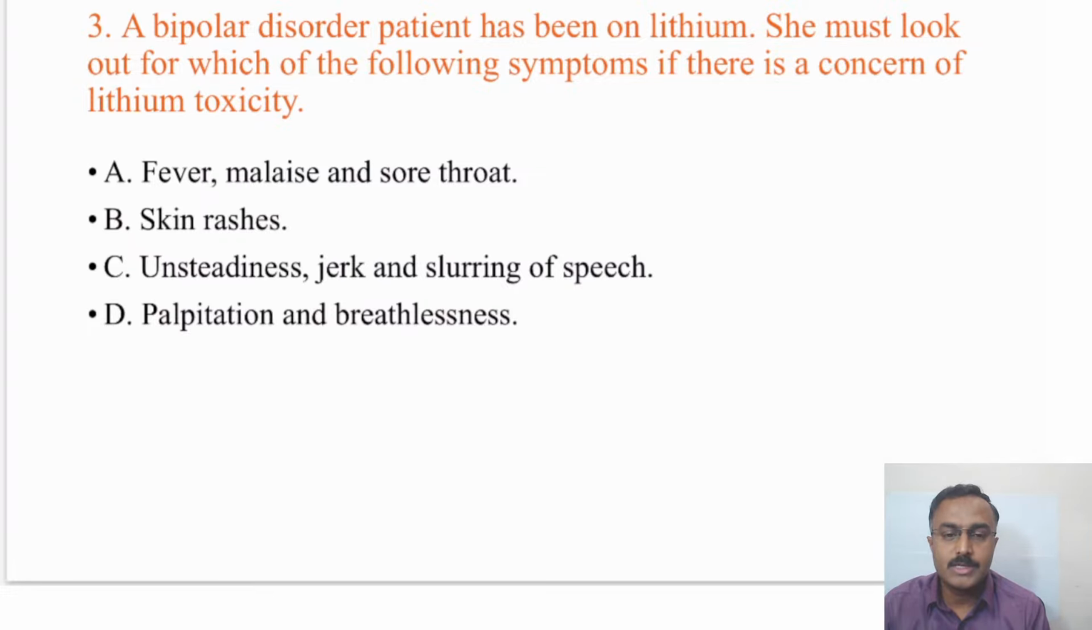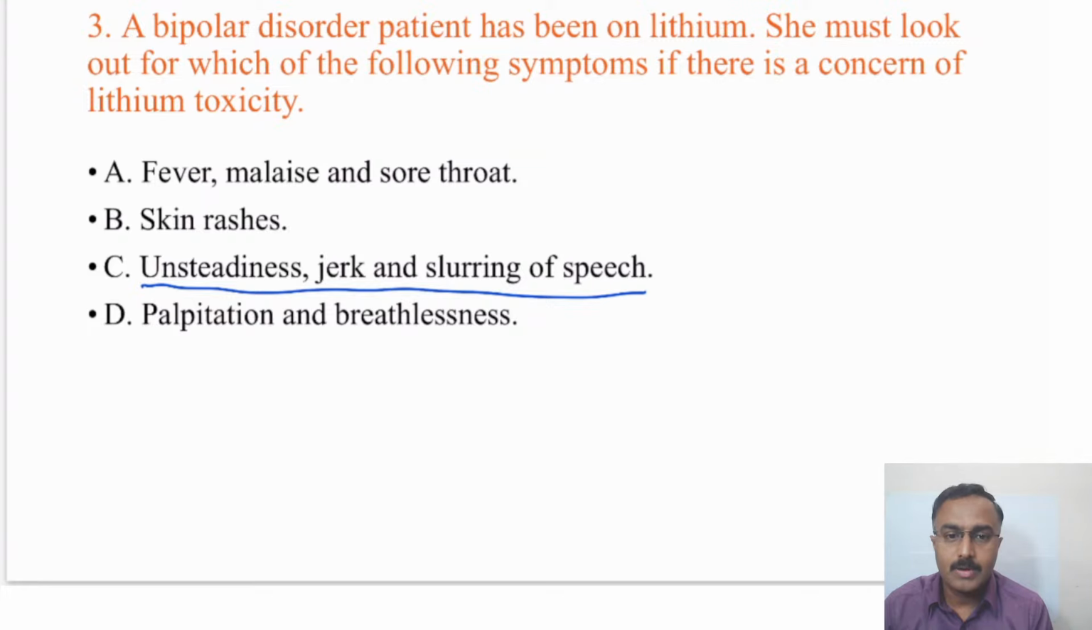So lithium toxicity occurs when the level goes beyond 1.5. Here the answer is unsteadiness, jerky movements or slurring of speech, that is ataxia, tremors. Remember, tremors occur at the therapeutic level itself, so that shouldn't be considered a toxicity. But coarse tremors, yes. Manu has replied rightly: unsteadiness, jerk and slurring of speech. Thank you. So these are the symptoms that have to be looked into.